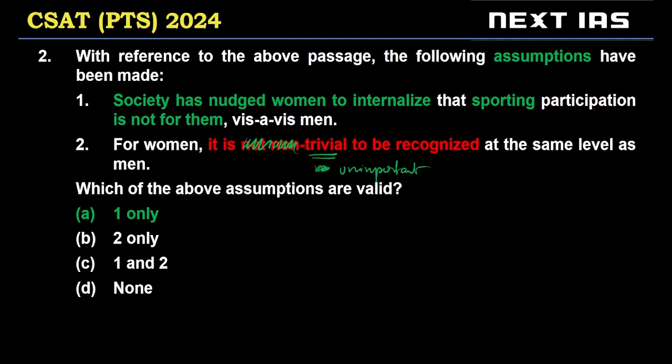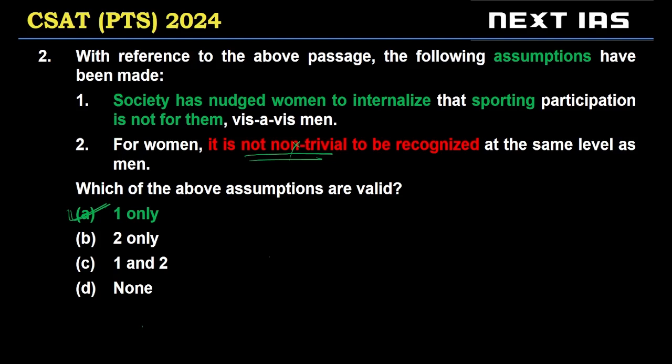Right? So this option is obviously untrue. For women, it is important. It would be important and not unimportant. So a not non-trivial is invalid. So the correct answer is option A here. So the correct answer in this case is option A.